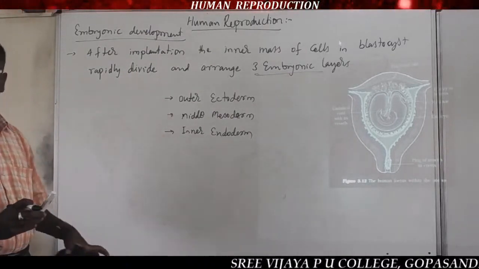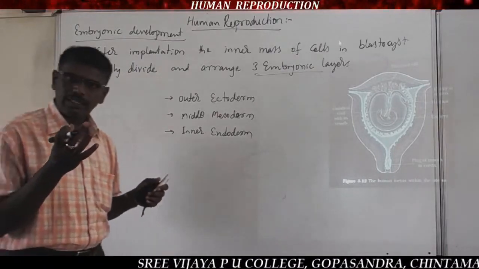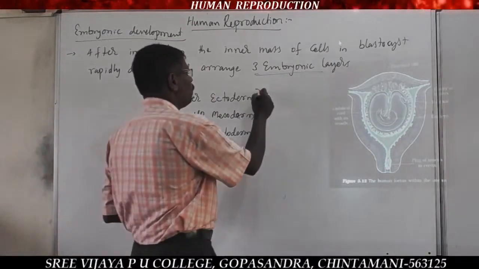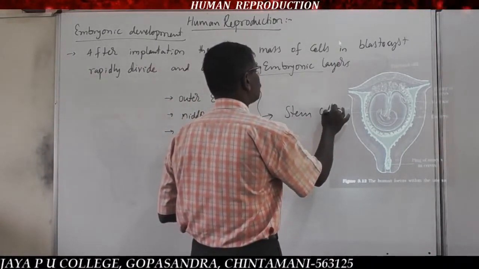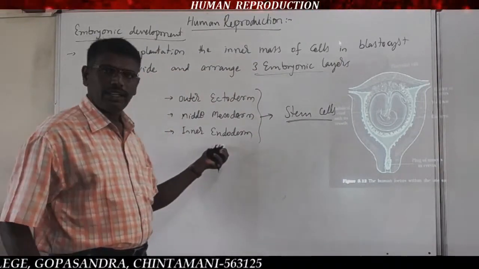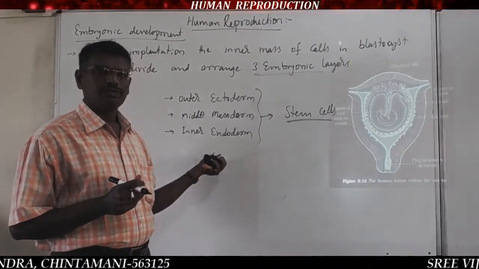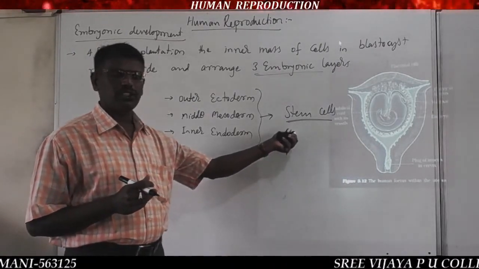So these 3 embryonic layers formed in the embryo have certain cells called stem cells. In these embryonic layers, a particular set of cells, those cells we call stem cells.